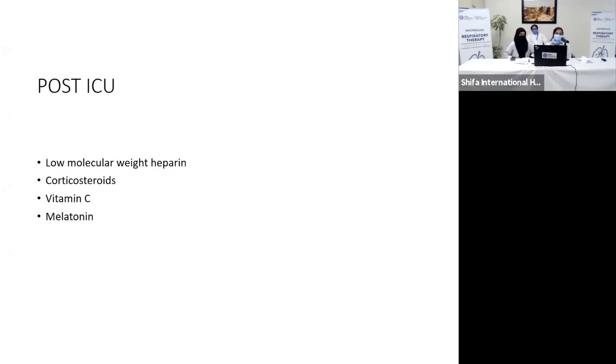Then comes the post ICU care. We have to continue low molecular weight heparin. It would be guided by the age of the patient if he is more than 60, D-dimer if it is twice the upper limit of normal, CRP if it is twice the upper limit of normal, and other comorbidities obviously. Then steroids, we have to taper the dose slowly and gradually, and this has to be guided by the oxygen therapy as well, along with vitamin C and melatonin.